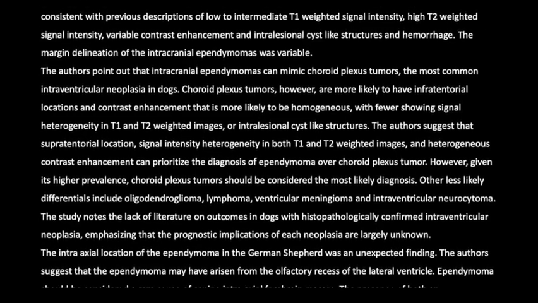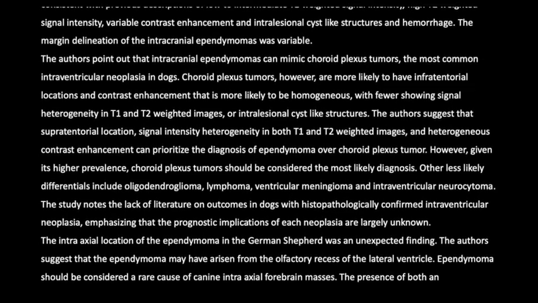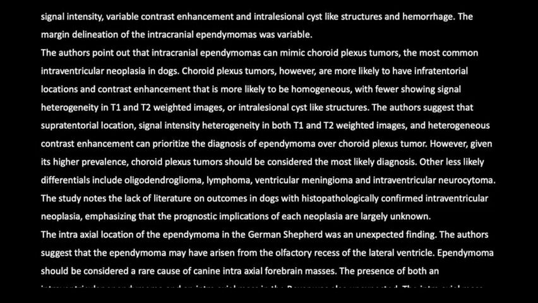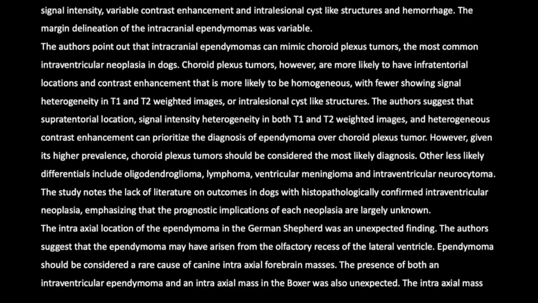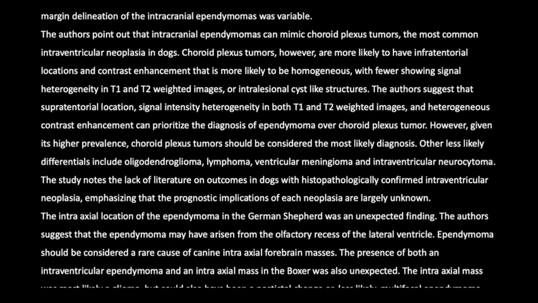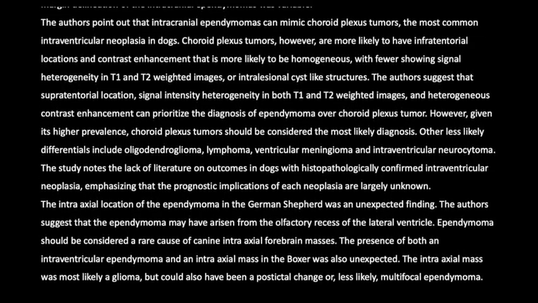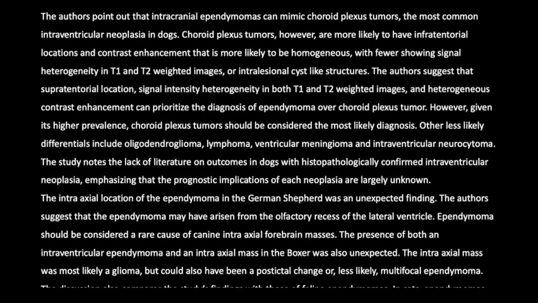The authors suggest that supratentorial location, signal intensity heterogeneity in both T1 and T2-weighted images, and heterogeneous contrast enhancement can prioritize the diagnosis of ependymoma over choroid plexus tumor. However, given its higher prevalence, choroid plexus tumors should be considered the most likely diagnosis.